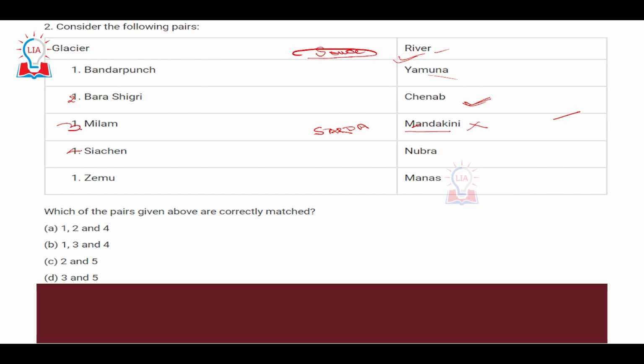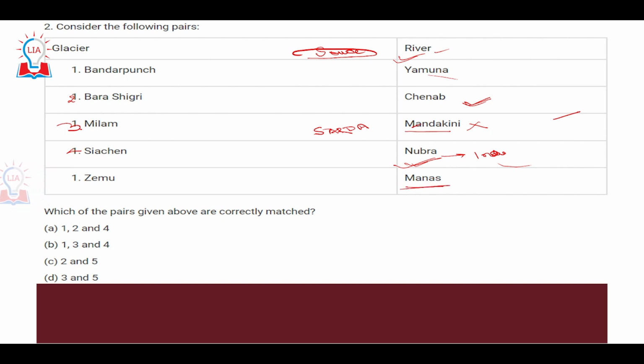The fourth pair is Siachen glacier and Nubra river. This is a very interesting question because a related question was asked in 2021-2022 also, where it was asked where Siachen is situated, and the correct answer was that it is situated to the north of Nubra valley. So this is correct. From the Siachen glacier the Nubra river originates, and the Shyok river originates from the nearby region. Both Nubra and Shyok are very important tributaries of the Indus River in the Ladakh region.